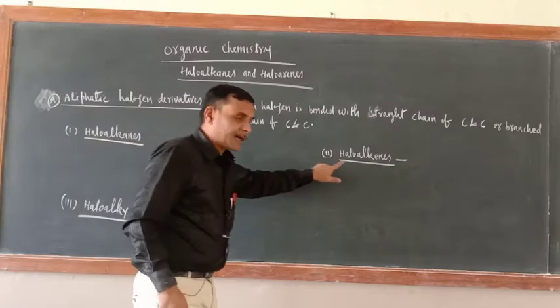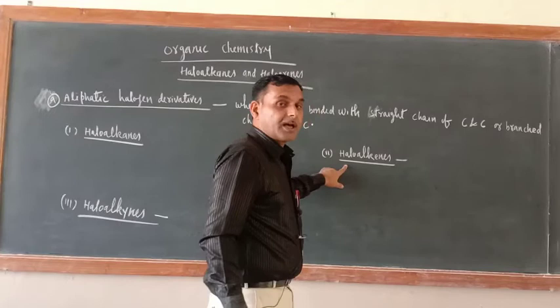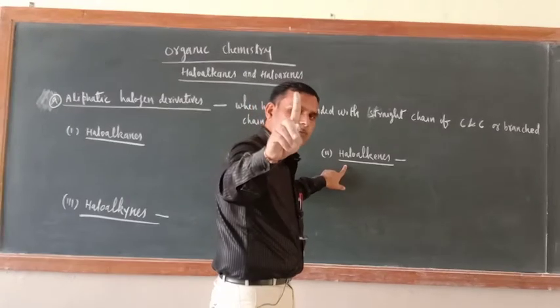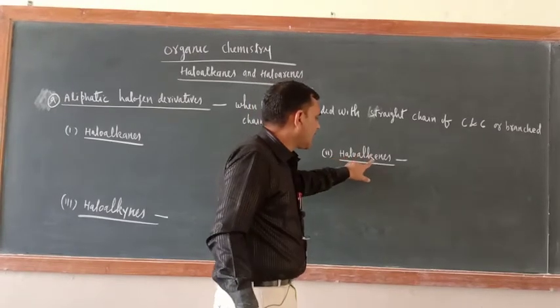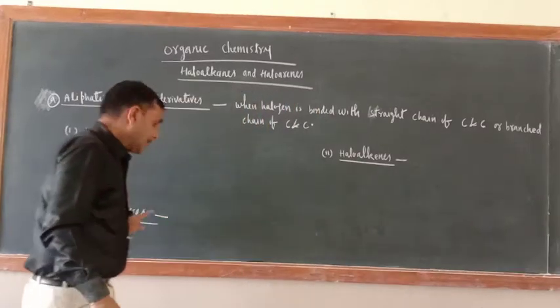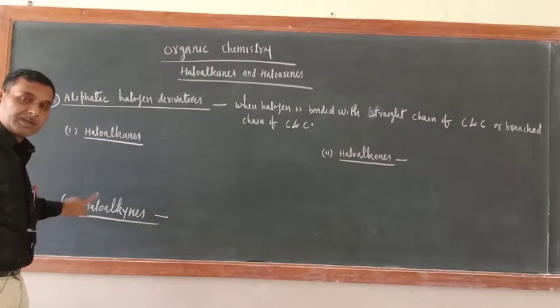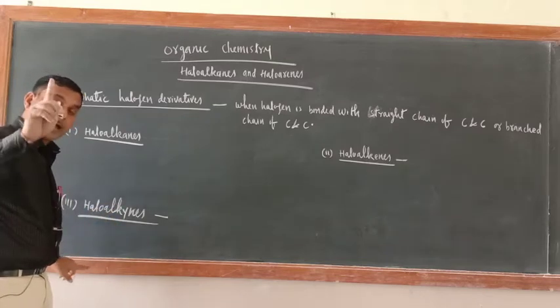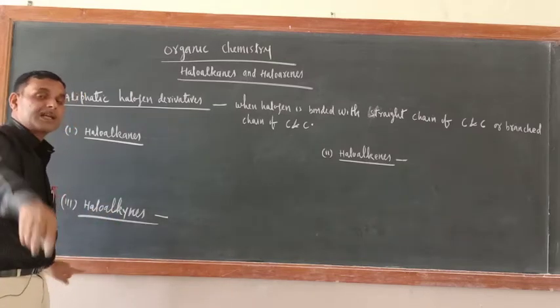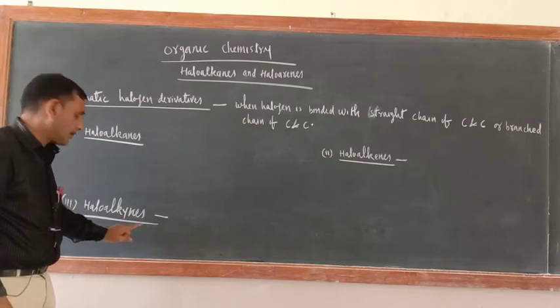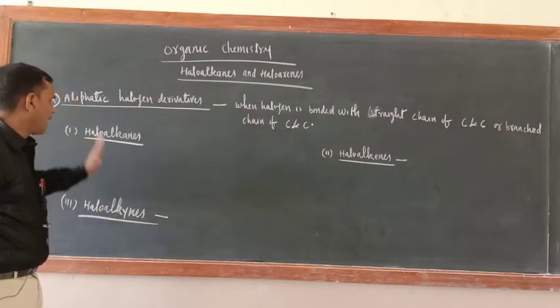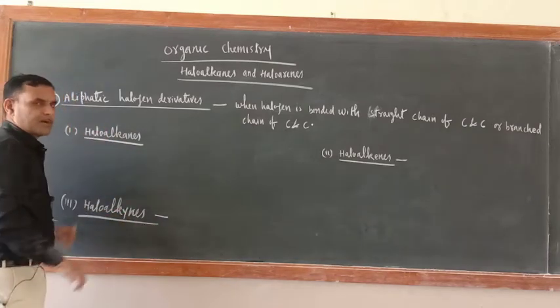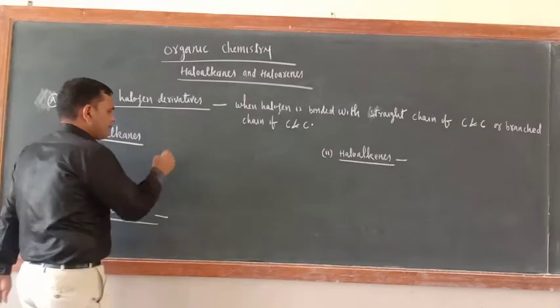If a halogen atom is bonded with a carbon chain having at least one double bond, that is known as haloalkenes. Similarly, if a halogen atom is bonded with a carbon chain having at least one carbon carbon triple bond, that is haloalkynes. Now just see examples of haloalkanes. Very simple thing is there.